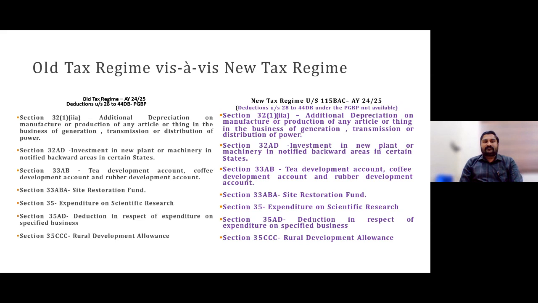Changes could be with regard to these deductions. 32(1)(iia) with regard to additional depreciation.